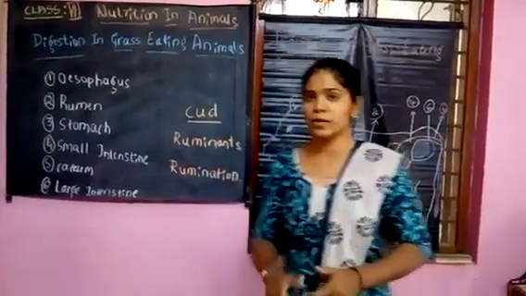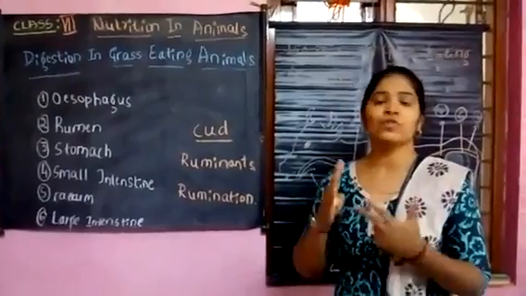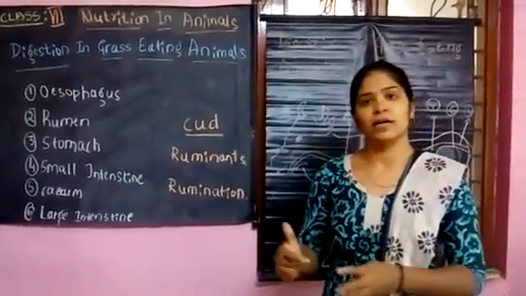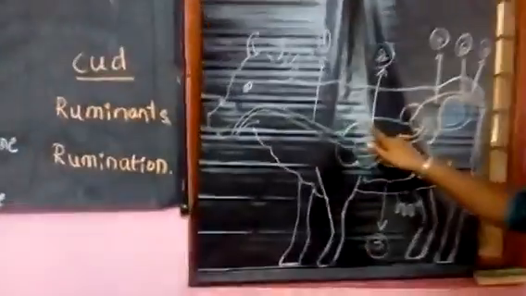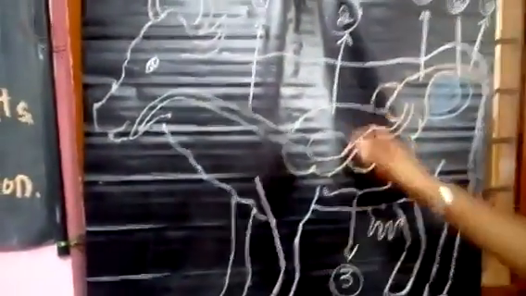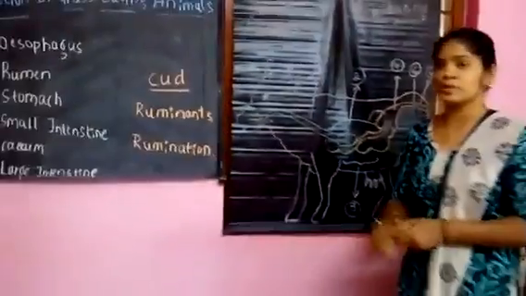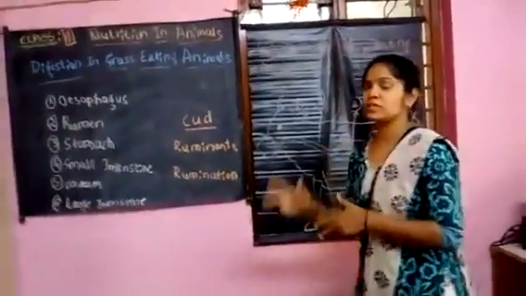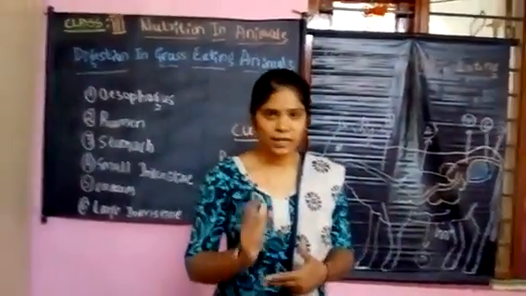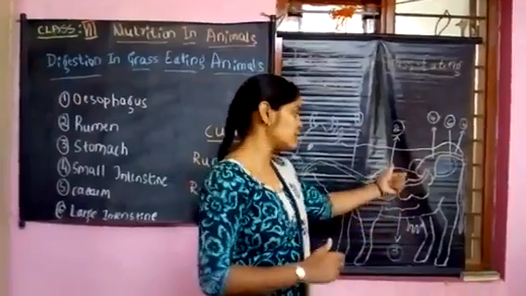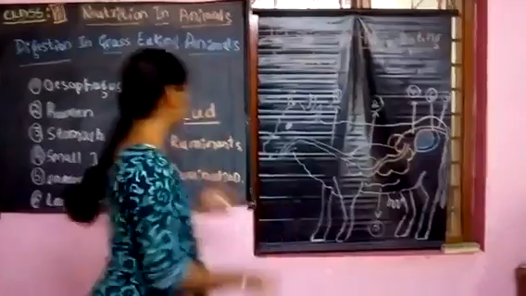Students, please remember, cud is nothing but partially chewed food which is stored in the rumen part. Okay, in this part only this cud is stored, and after some time, what happens, this cud returns to the mouth and they will chew the food completely. So how does this cud come to the mouth? Through small lumps.